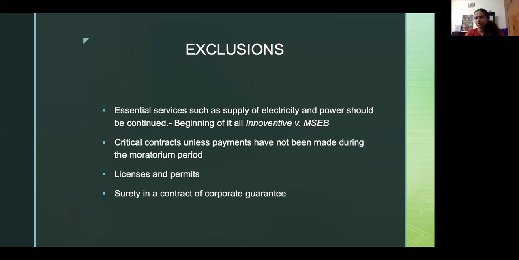Then it went up to the Supreme Court, and by that time, this amendment, that the surety in a contract of corporate guarantee can be proceeded against in terms of the moratorium, had also come into force. So the question was, one, would this amendment apply to cases prior to that, or was this a new amendment which would only apply post facto? Secondly, the ultimate question was, can you at all proceed against a surety or a guarantor of a corporate debtor when the corporate debtor is in moratorium? Justice Nariman heard this case. He decided the first question, that is, whether an amendment made is applicable to prior cases or not.